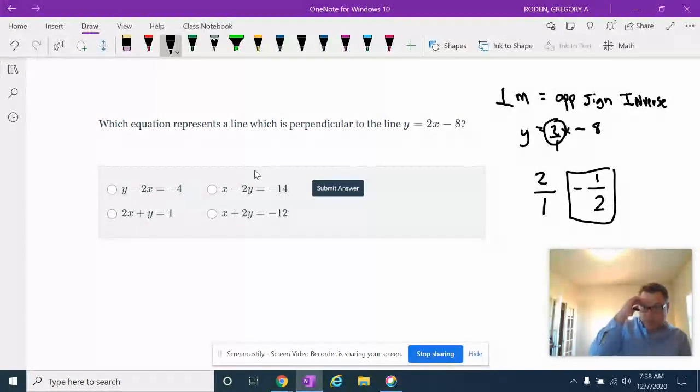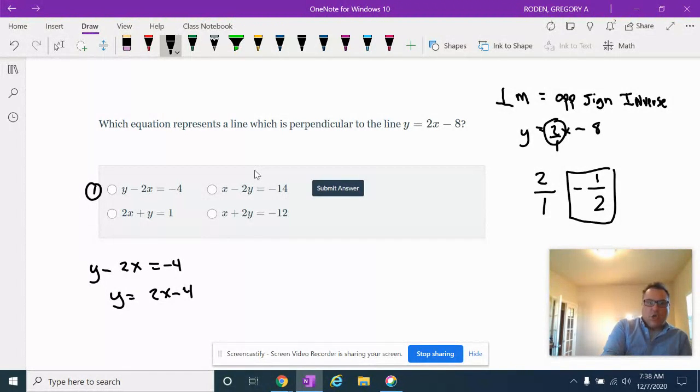Okay? All right. So here, let's try number 1. We have y minus 2x equals negative 4. Adding 2x to both sides, I get y equals 2x minus 4. Nope, that's not true. Okay, the next one, all we do on this one is subtract 2x from both sides, and we get y equals negative 2x plus 1. Nope.